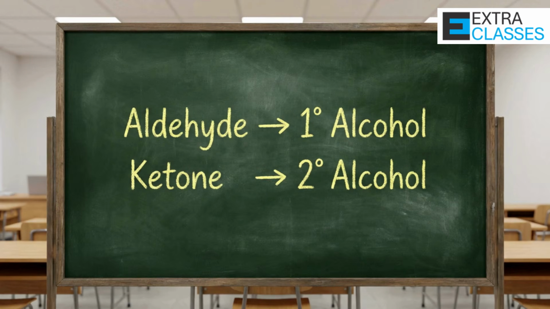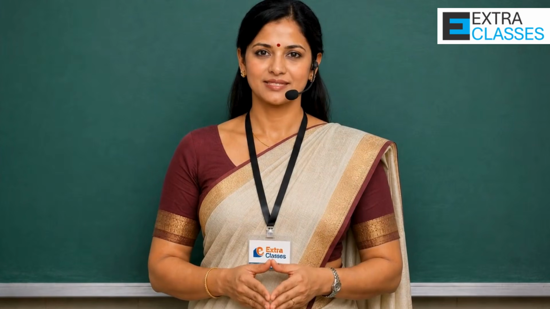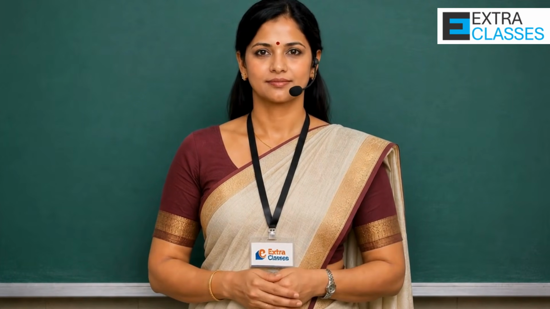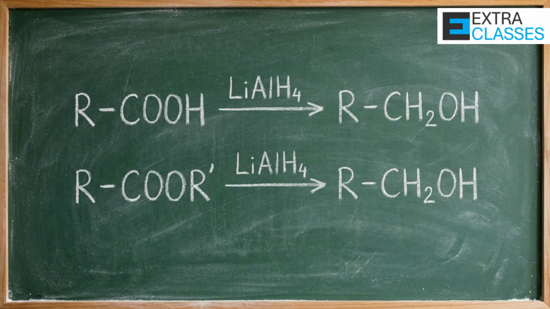For NEET, you must remember this transformation clearly. Aldehyde gives primary alcohol. Ketone gives secondary alcohol. And do not make the mistake of thinking ketones give tertiary alcohols in normal reduction. They do not. Now here is another important extension.